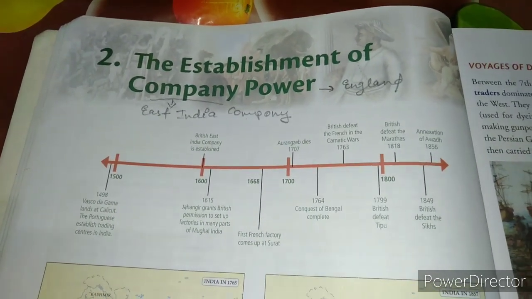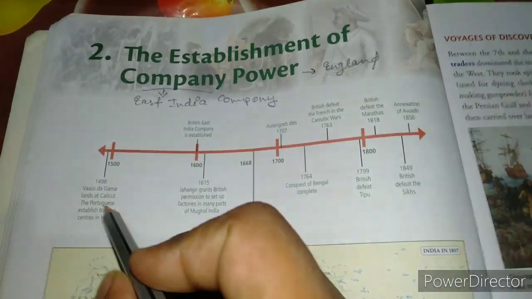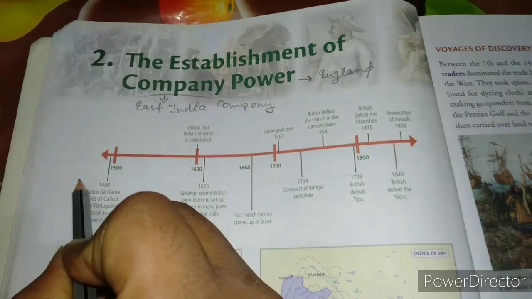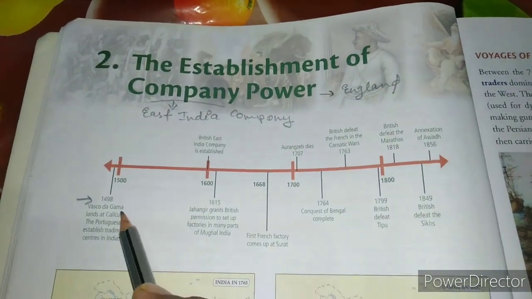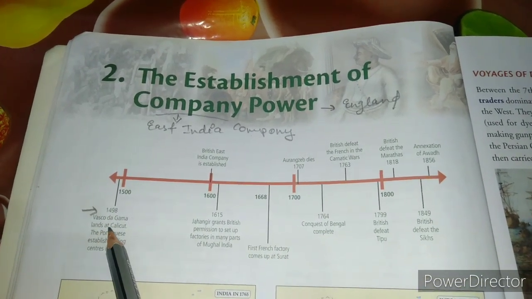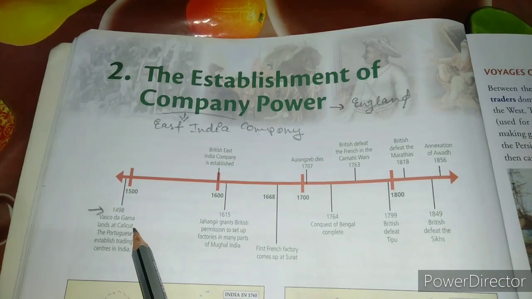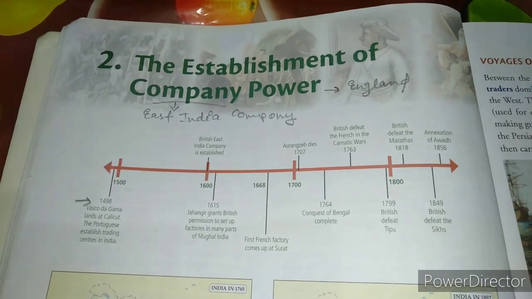So if we see the timeline, it is starting from 1498. Children, you can see here it is starting from 1498 with the discovery when Vasco da Gama lands at Calicut, and he discovered India.